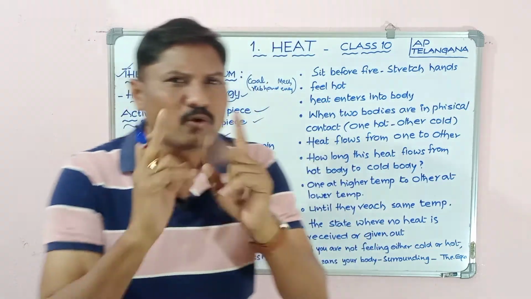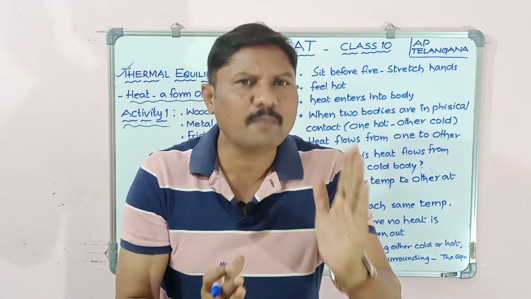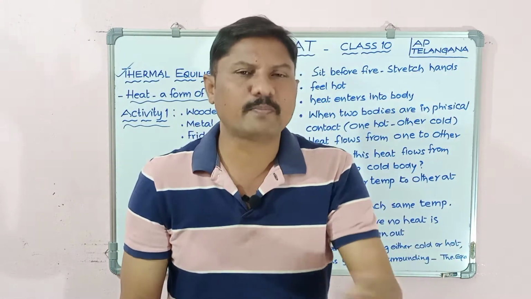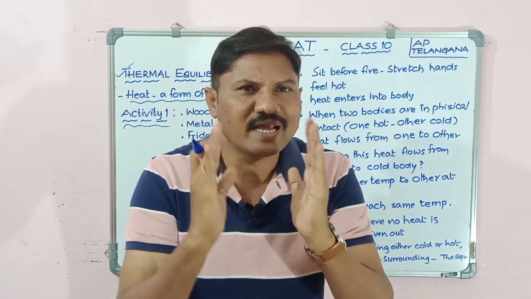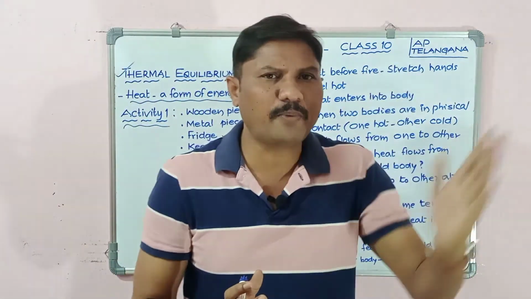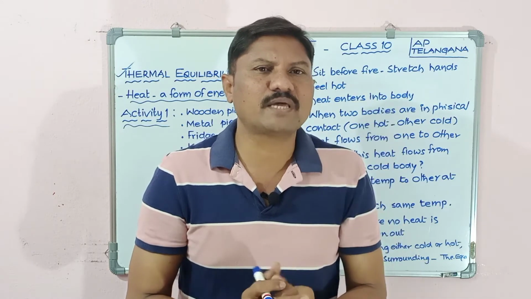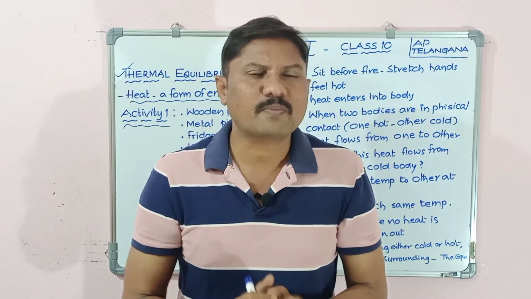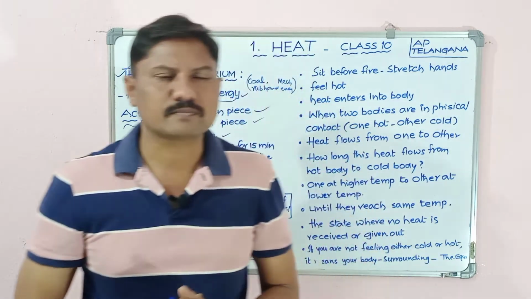When you compare these two, the metal piece is colder than the wooden piece. That means we are seeing the degree of coldness here. How cold is the metal piece and how cold is the wooden piece.